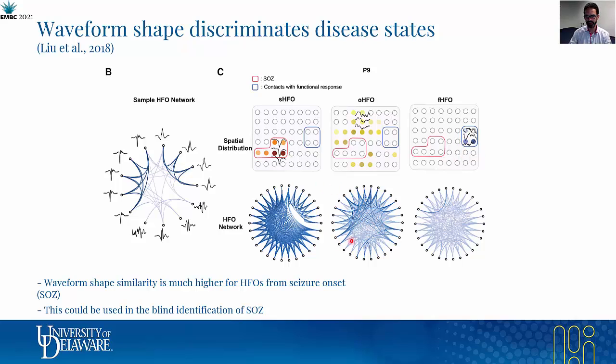This is depicted here in these graphs of similarity, where each node is a waveform, and the darker the links, the more similar are the waveforms. This waveform shape similarity could be used to blindly identify the seizure onset zone.